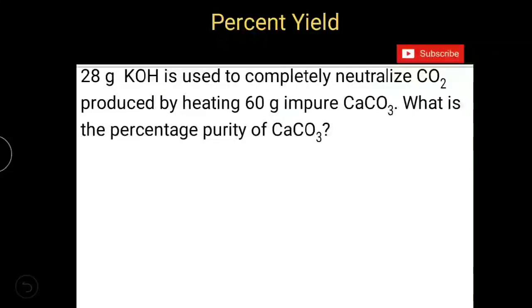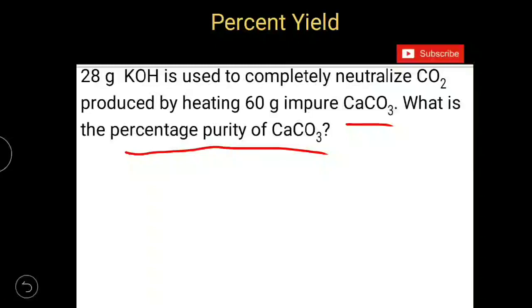In one of the reactions, CaCO3 is the reactant and they are asking the percentage purity of CaCO3. Even the percentage purity of CaCO3 can be determined using the same formula. Percentage purity of a reactant is equal to actual mass of the reactant divided by theoretical mass of the reactant into 100.